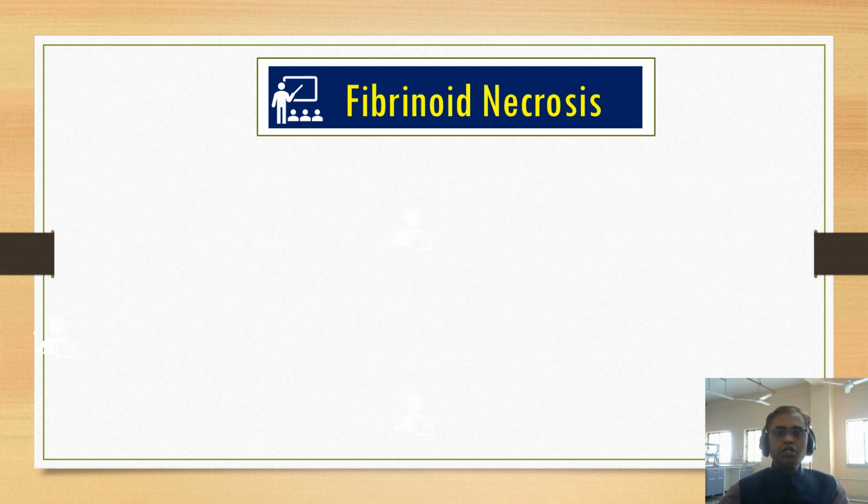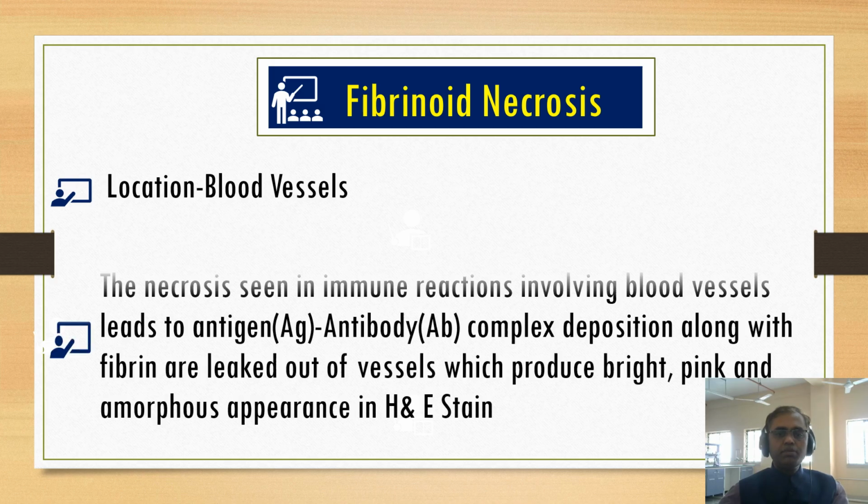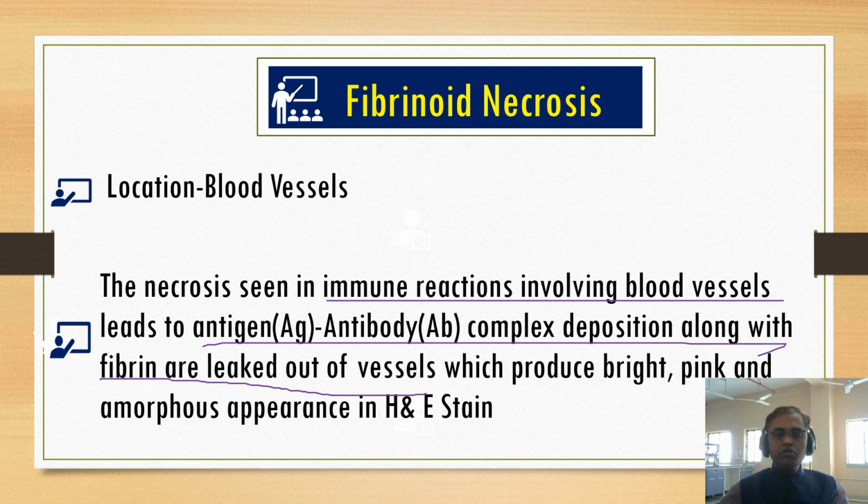So let us study the last type of necrosis, that is fibrinoid necrosis. Location is in the blood vessels. The cause of the necrosis is mainly due to immune reactions involving the blood vessels, leading to antigen antibody complex deposition along with the fibrin leaked out of the vessel, which produces the bright pink amorphous appearance when we are staining.